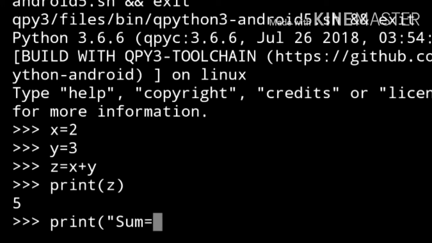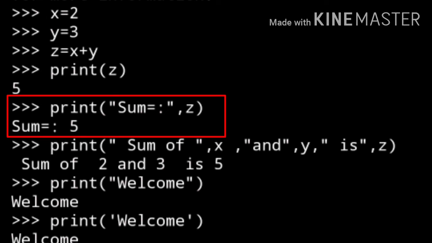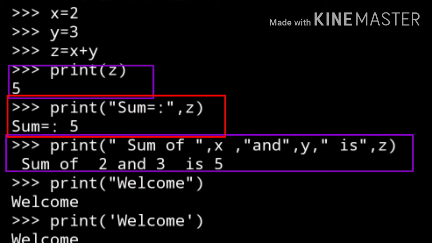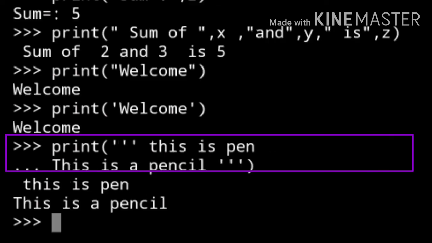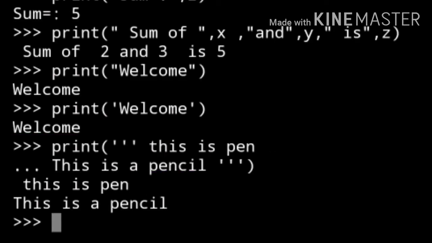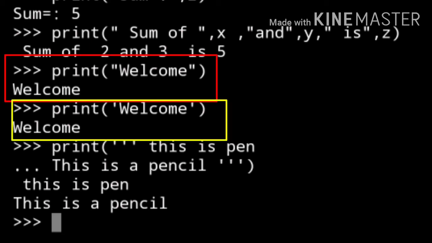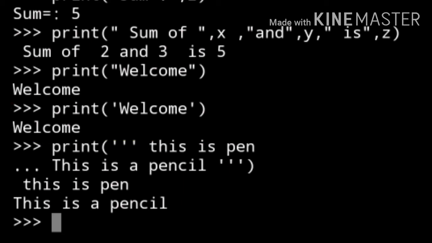So already we have seen the printf function. I just tried all the printf functions. I get this result in this manner. A sum equal to 5, and then the value of x and y is 5. So whatever it may be, we have to use the comma operator, and then we get the result for the print statement.